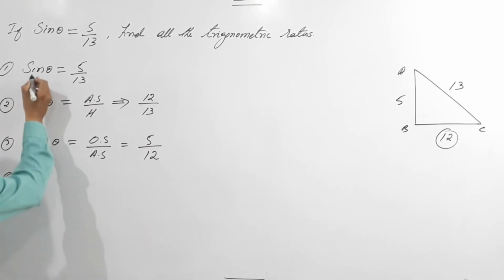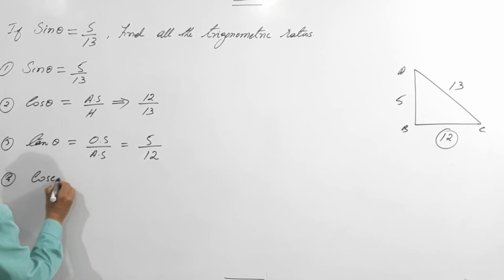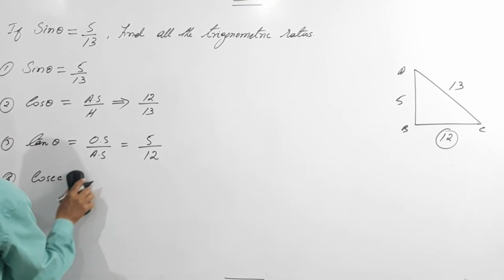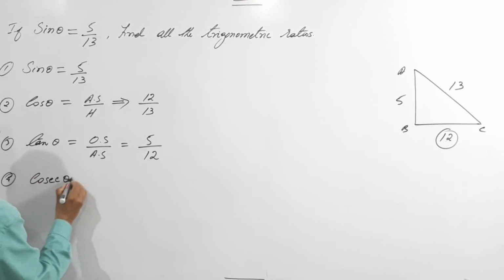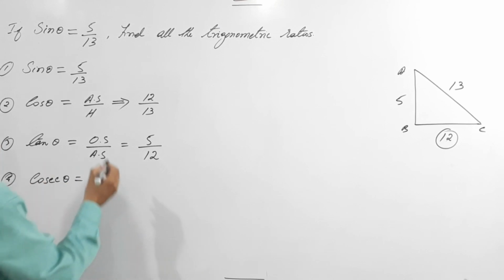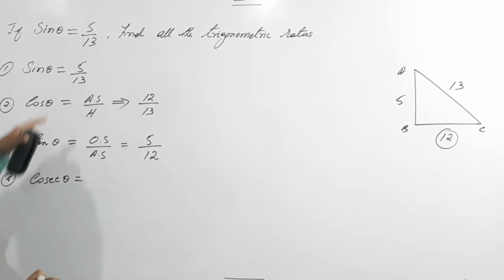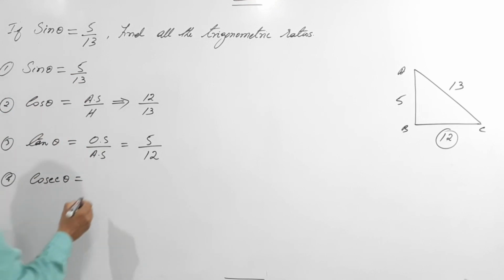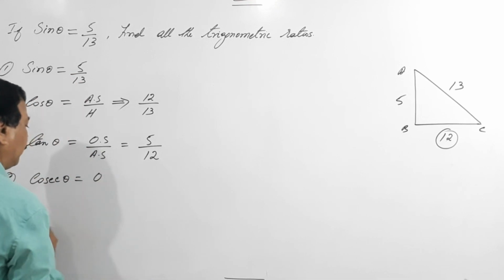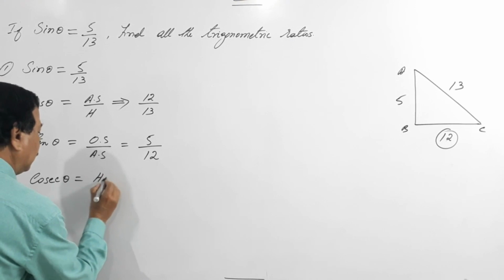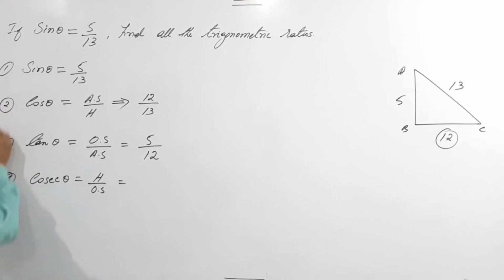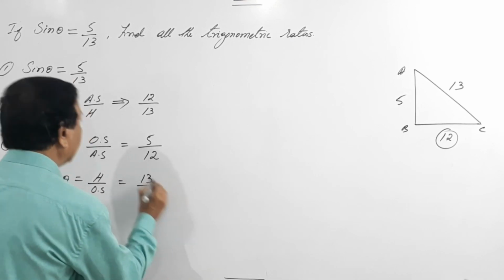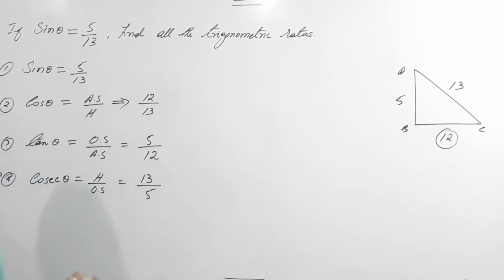Fourth one, cosecant theta. Cosecant theta equals hypotenuse by opposite side. This is the reciprocal of sin theta, so it will become reversed. That is 13 by 5.